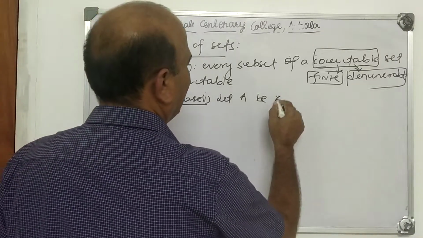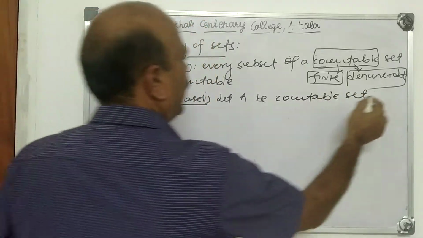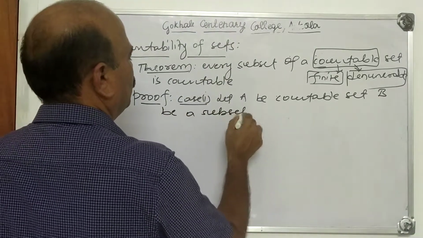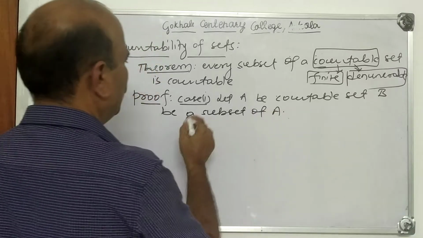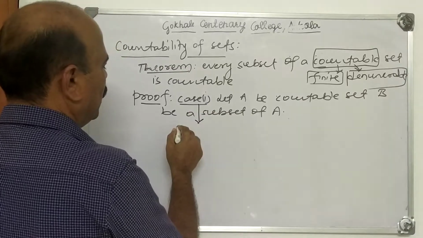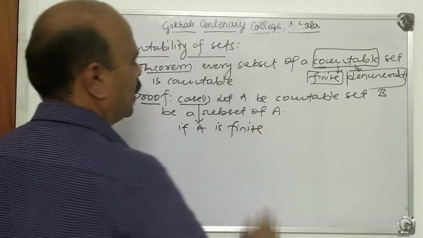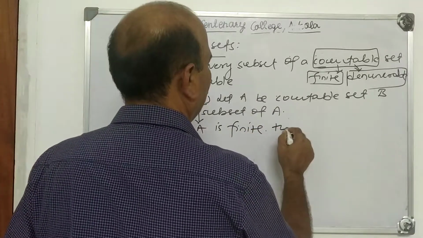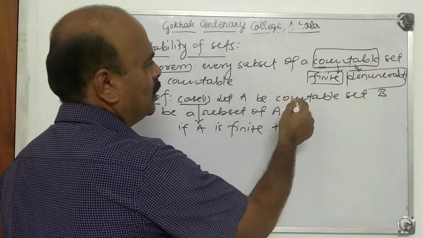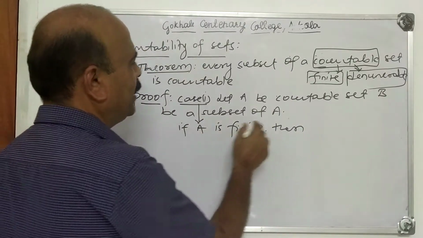Let capital A be a countable set, and B be a subset of A. Case 1 is like this: if capital A is finite, then countable means either finite or denumerable. That is called countable. So in the first case we take A is finite.